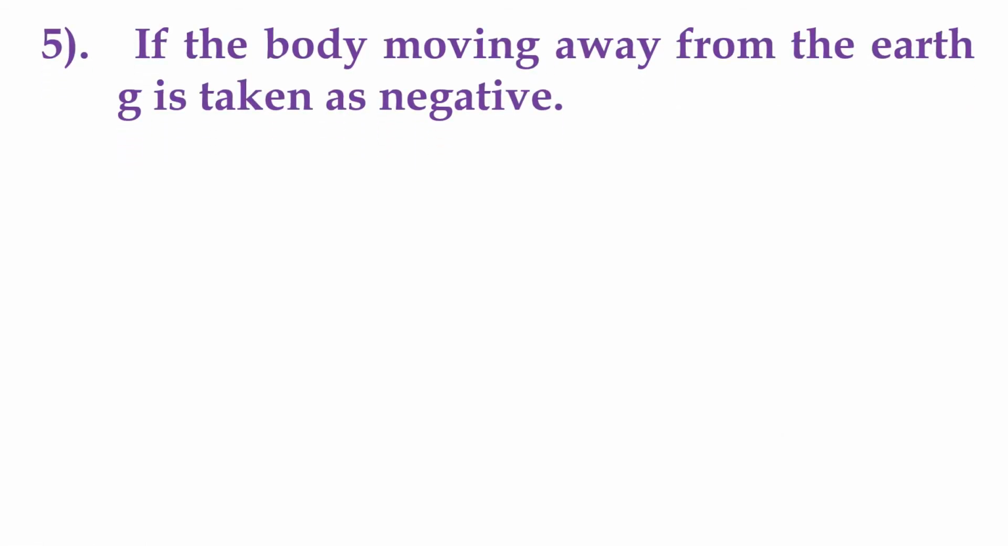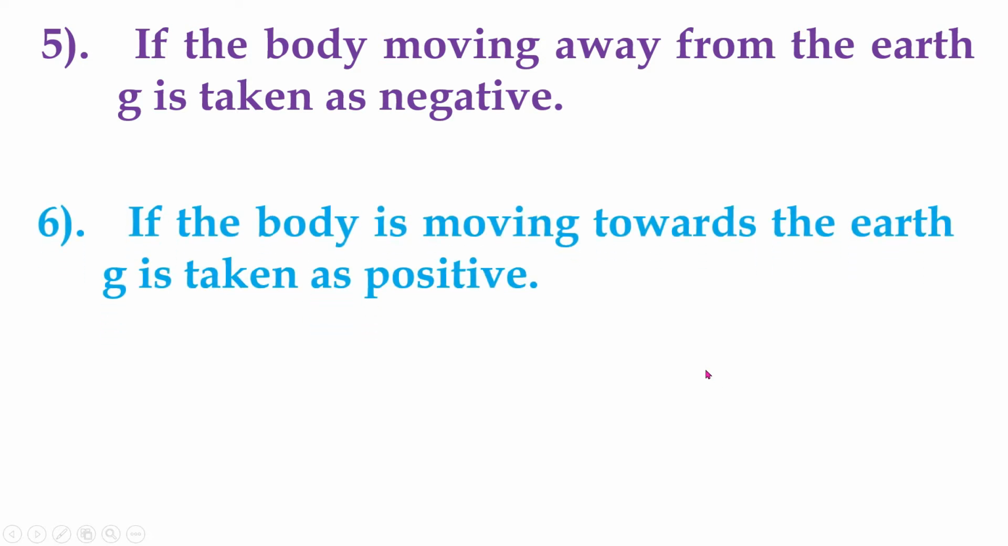If the body is moving away from the earth, acceleration due to gravity is taken as negative, because the body is moving opposite to the gravitational pull of the earth. So if the body is moving in the upward direction, that means away from the earth, its value is taken as negative. If the body is moving toward the earth, the direction of the body and the direction of the gravitational pull of the earth are the same. So g is taken as positive. When the body is moving towards the earth, acceleration due to gravity is taken as positive.